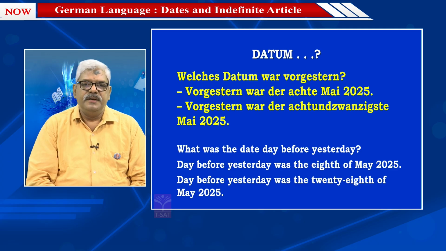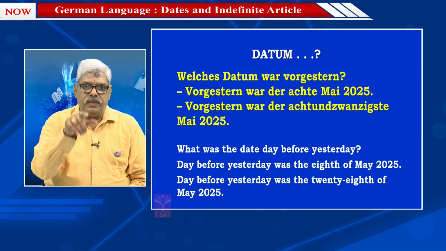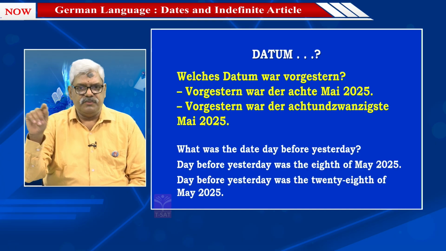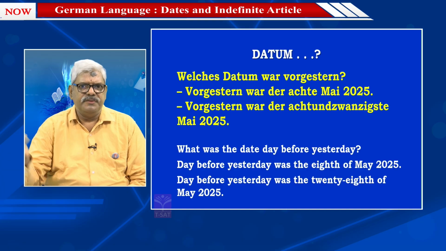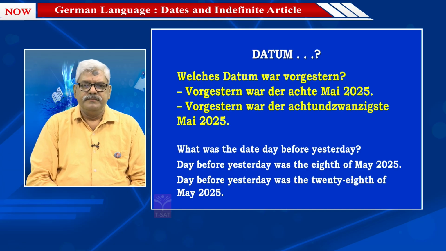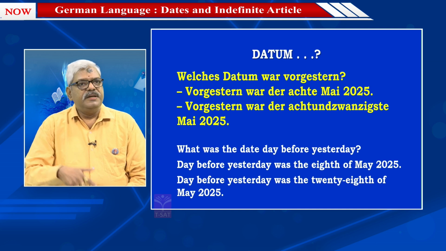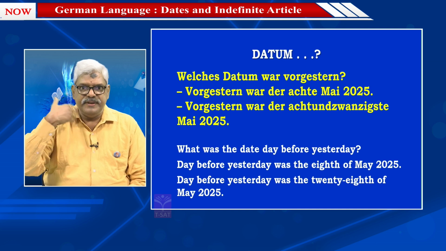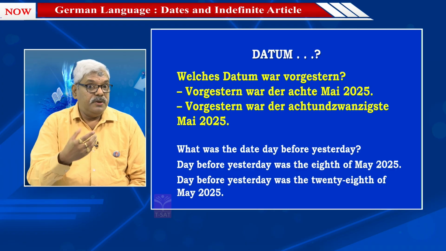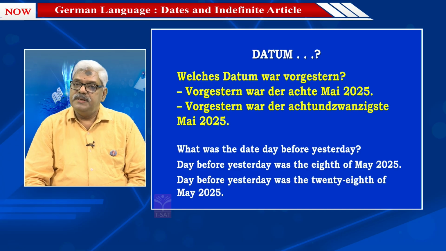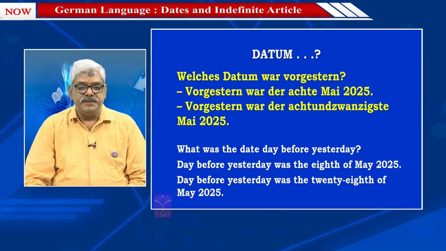So if you want to write 1st of May, you will put 1 dot, 5 dot and the year 2025, 2026, whatever the year is. That form also is used. But if I show you that form and if I say it out, you may not be knowing the word. So that is the reason I have written it in words so that you would clearly understand. So these were about the date.